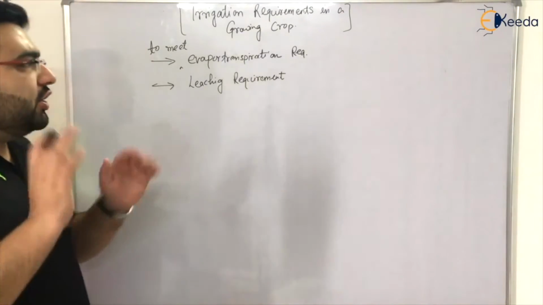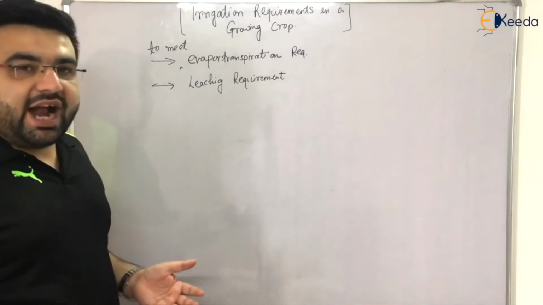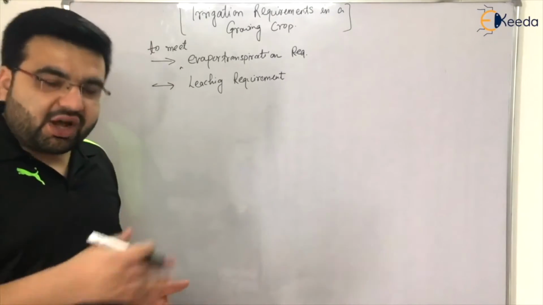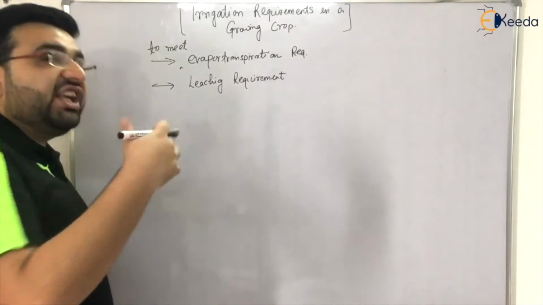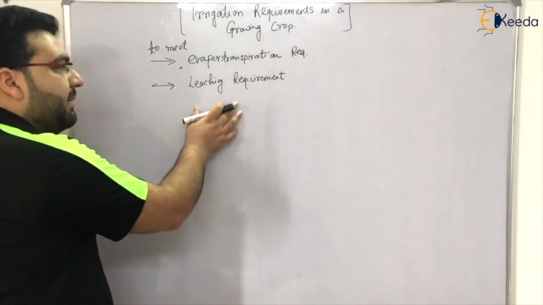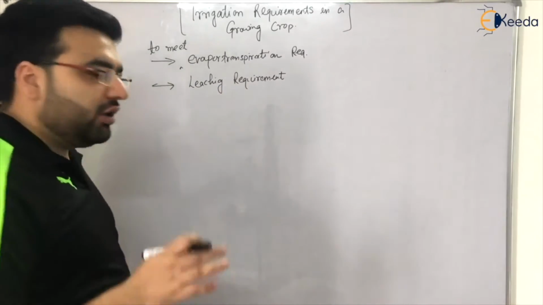To make the soil fertile again, we wash the land with pure, pressurized water, and that process is known as leaching. For the time being, just remember that; we'll discuss it in detail in a different topic.